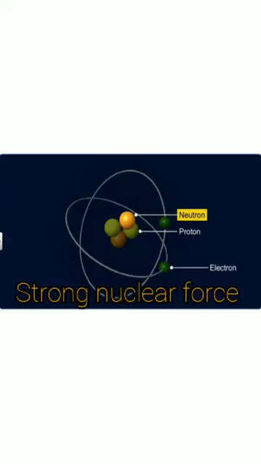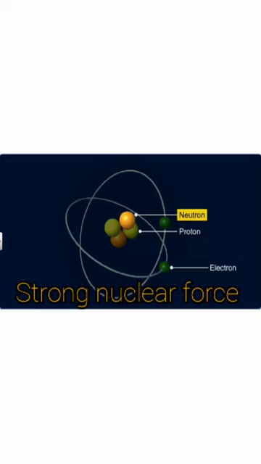Now the next force is the strong nuclear force. As the name suggests, nuclear force, obviously it gives a sense that it is acting in the nucleus. In a nucleus, we have neutrons and protons. So we can say the strong attractive force which binds together protons and neutrons in a nucleus is called the strong nuclear force. It is a short range force because it is acting in the nucleus of an atom,